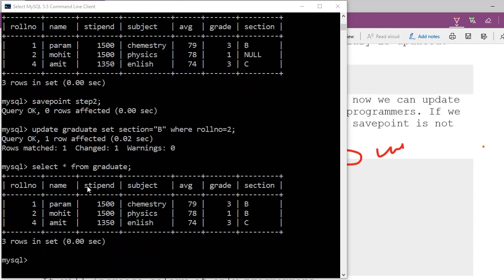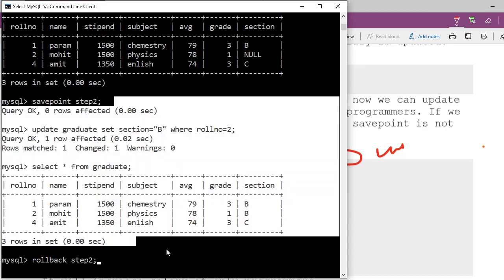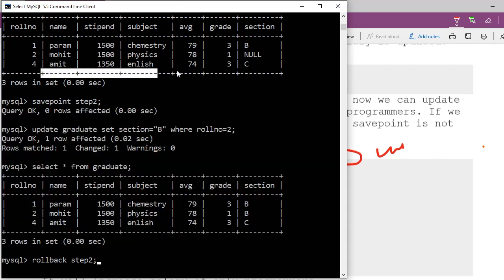So I am going to undo save point 2 first, is it? So that you can see whether this null is still there or not, because one change we have done here, we have made B. So I am going to write here roll back. Now I am writing here step 2. From here, whatever things you did, all this work will be undone, understand? And your database or your table will be in this format, till here, successfully. So I'm going to press enter key.